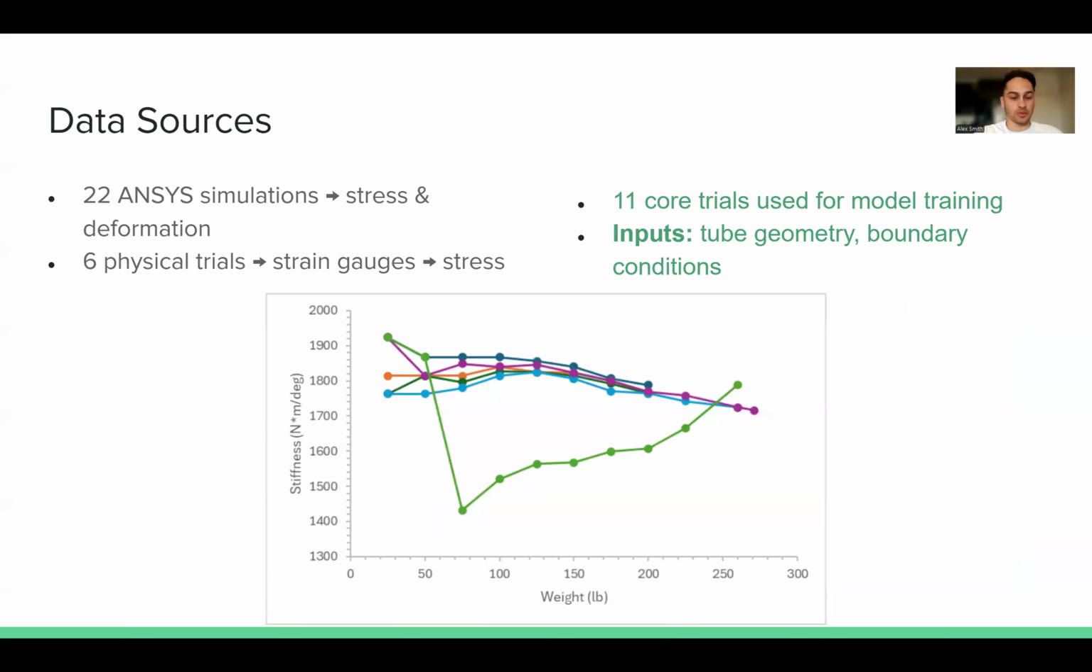So where do the data sources come from? This is from our 22 ANSYS simulations, being able to give us stress and deformation information. And of those 22 ANSYS simulations, we really use 11 core trials, and that is also combined with the 6 physical trials where we have the stress developed from the strain gauges as well as the deformation information for each of those trials. So we are able to take the inputs also of tube geometry from each of these different iterations, the boundary conditions as well, and being able to know whether one end of the car is fixed or simply supported and the other one is twisted.